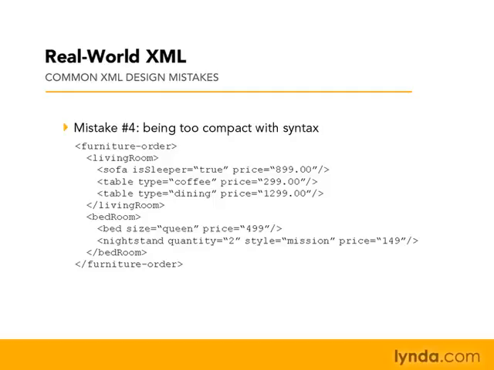See, now my tag names are a lot more descriptive, and we can see that this is an evolution of the furniture order that we had from the previous example. Once again, we've drastically improved the readability and usability of this XML file just by being a lot more descriptive with our tag names. So we can see now that this is a furniture order, and it's grouped by living room and bedroom, and there are tags that represent items that would go in each. And we've expanded out the tag names and attributes, and we've added some pricing information. This is much easier to understand.